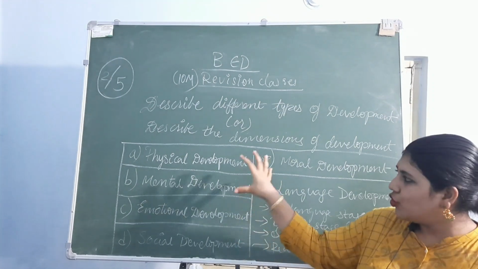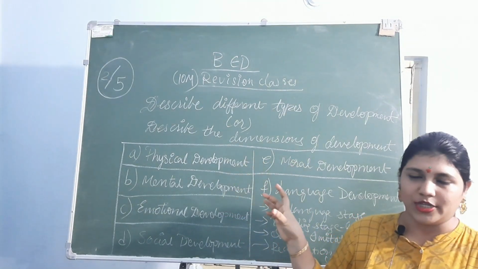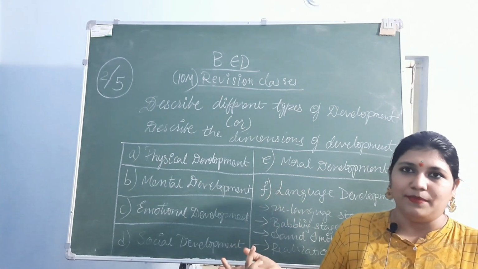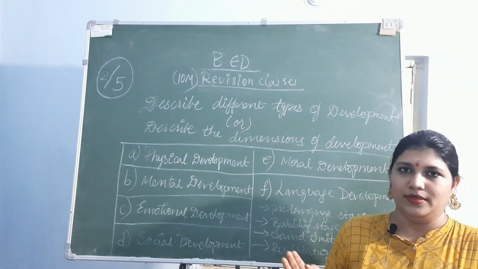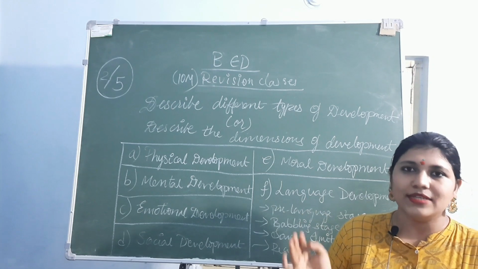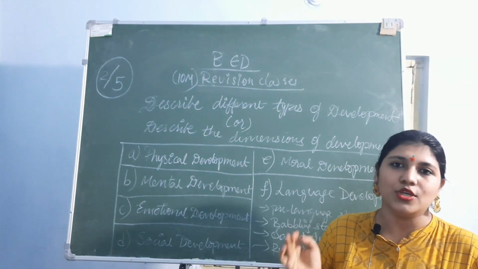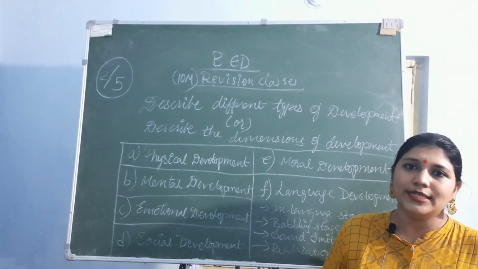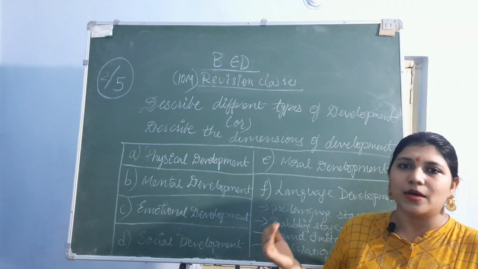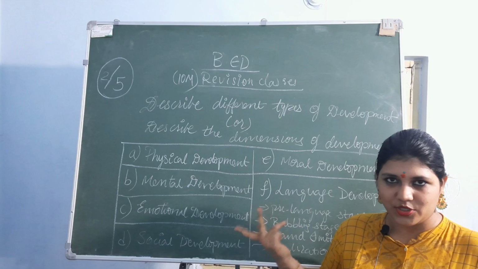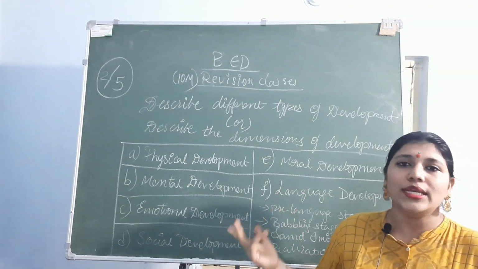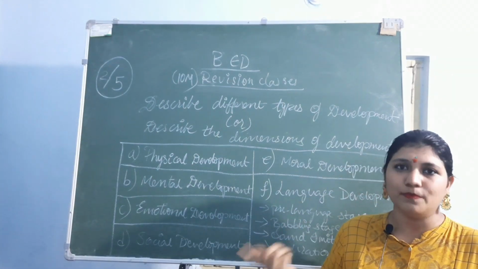Okay? So, before going into this, a small introduction. What is development? Quantitative and qualitative changes in human life are characterized as development. Quantitative describes the human body changes, that is physically, and qualitative changes are about the mind.